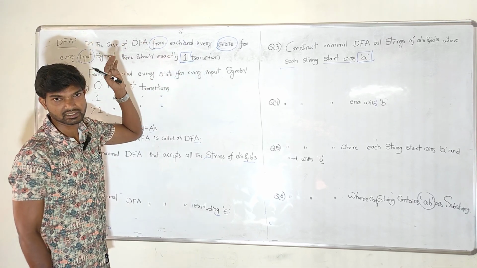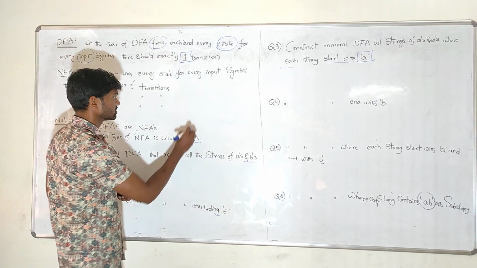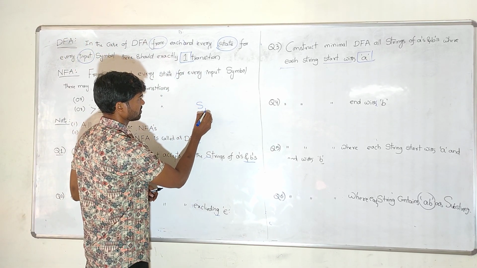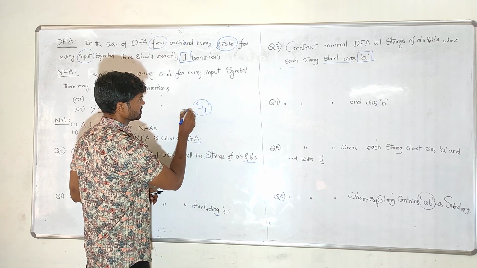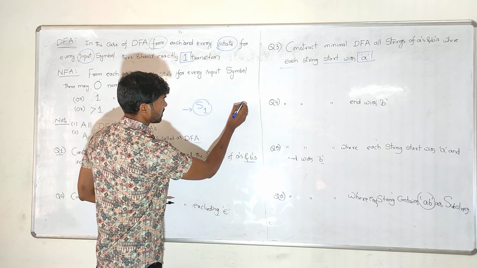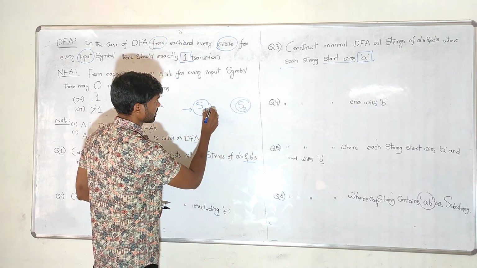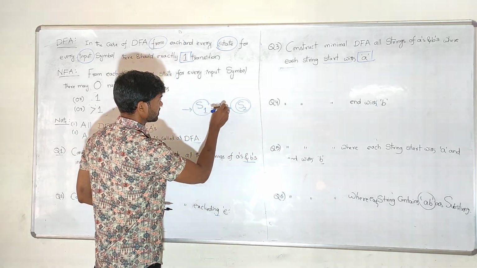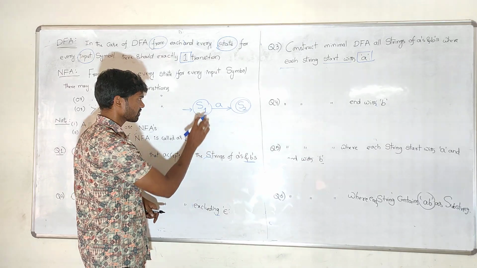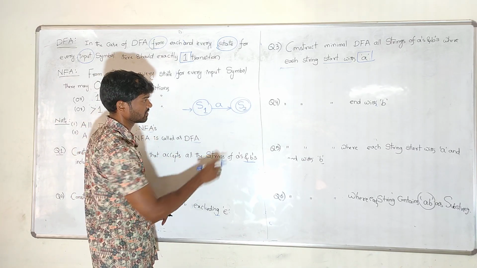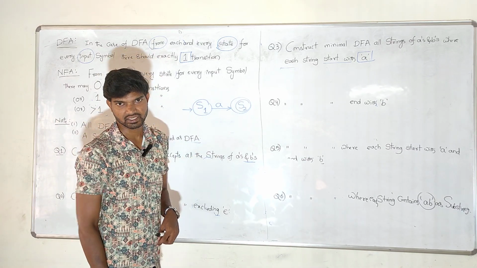This meaning I will tell you with an example. See, there is a state called S1. Assume S1 is the initial state, and assume S2 is the final state. On S1, I apply an input symbol A. On S1, I apply input symbol A, and I reach which state? S2.